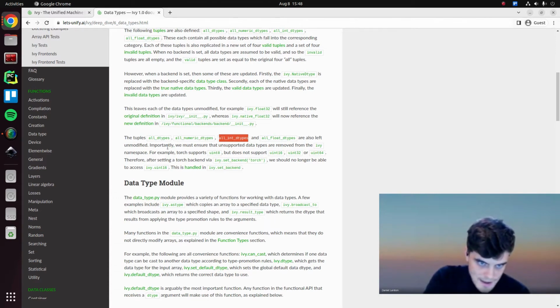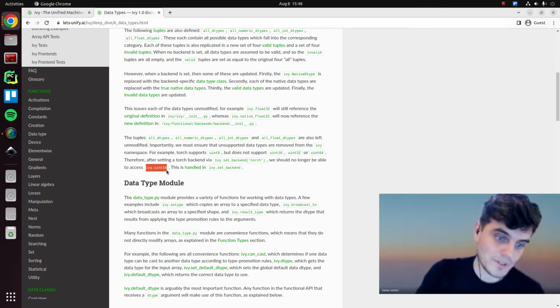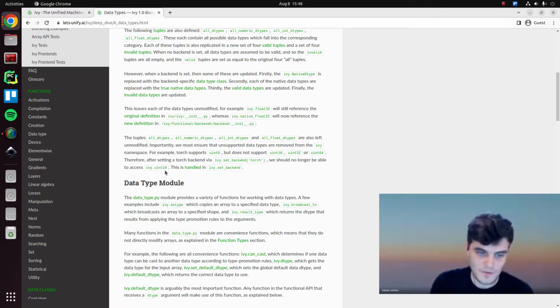And as we said, importantly, we must ensure that the unsupported data types are removed. So uint8 is supported by torch, but none of these are. Therefore, after setting a backend using ivy.set_backend, we should no longer be able to access ivy.uint16. This is quite important for a few reasons. First of all, it doesn't make sense if, when the backend is set, this data type doesn't exist anymore. If we can still call ivy.uint16, that's very unintuitive.